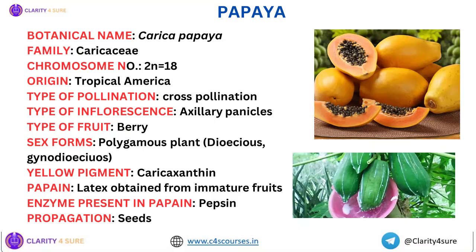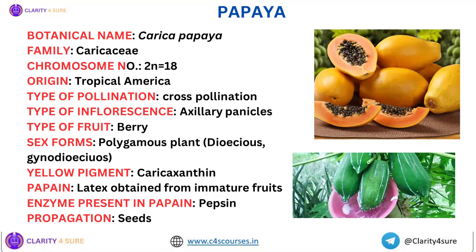Polygamous plant. Polygamous plant means it has different sex forms, dioecious, gynodioecious, right? So accordingly, since it has different sex forms, automatically it becomes cross-pollinated crop, right? Okay. Apart from the fruit, another very important product that is obtained from papaya is what? Papain, isn't it? It is the latex that is obtained from immature fruits.